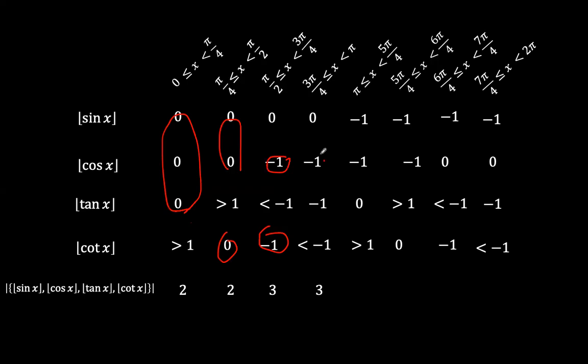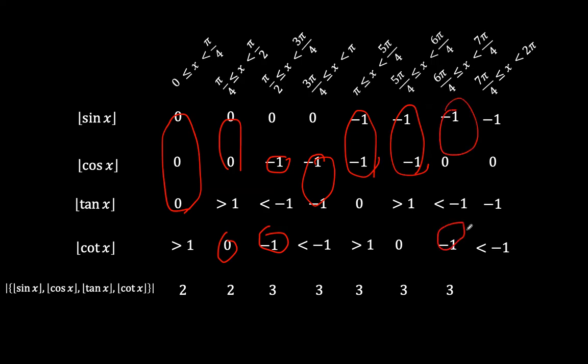Here, since these are the same, we have 3 distinct elements. And here, since we have this being the same, we have 3 distinct elements. And here, since these are the same again, we have 3 distinct elements. And then here, and here as well, since these are the same, we have 3 distinct elements.